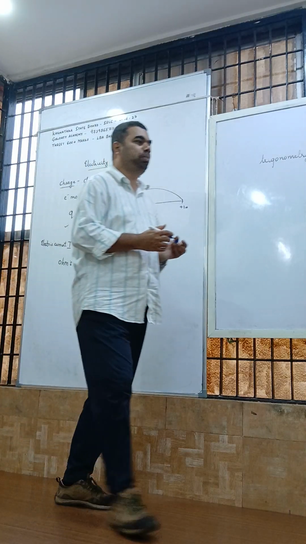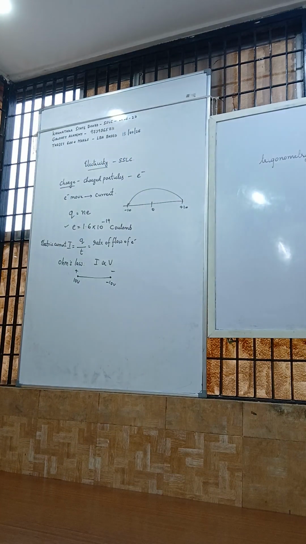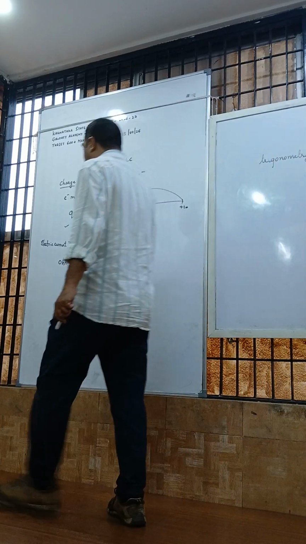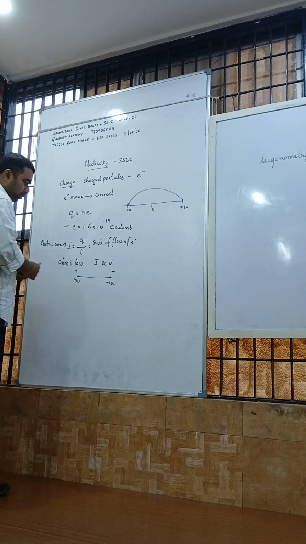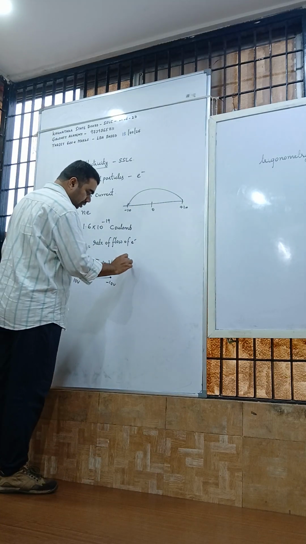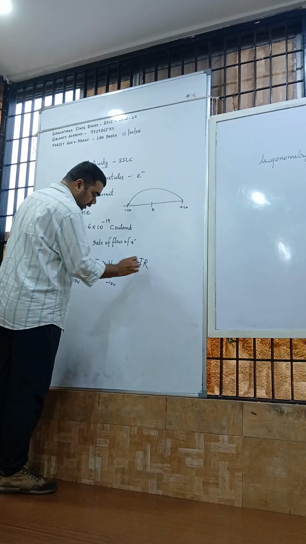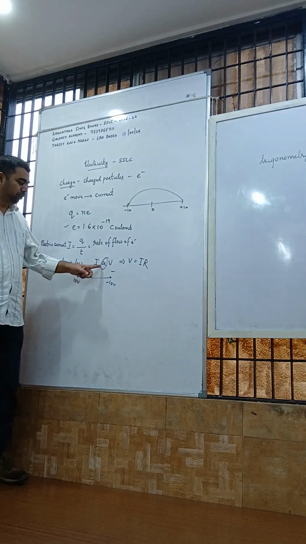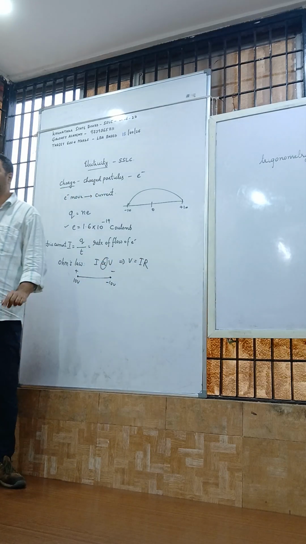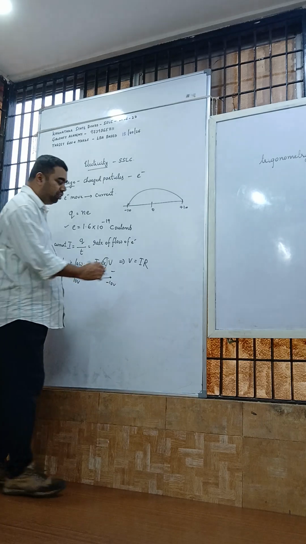Next, we move on to the concept of resistivity. Any doubts on this? So this I proportional to V, we remove this proportionality and add equality with one constant.